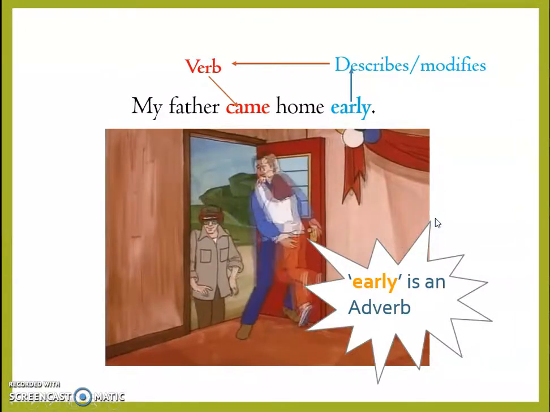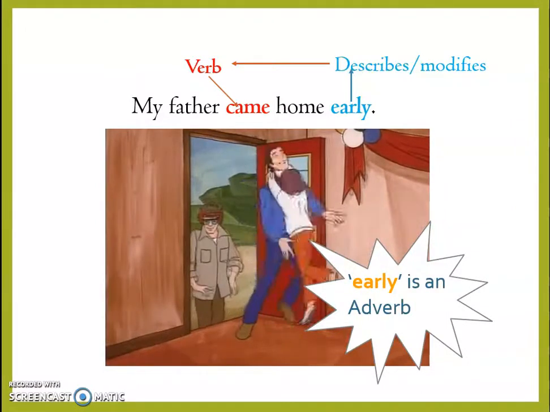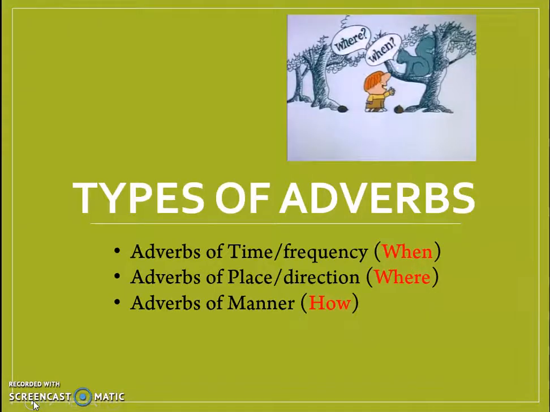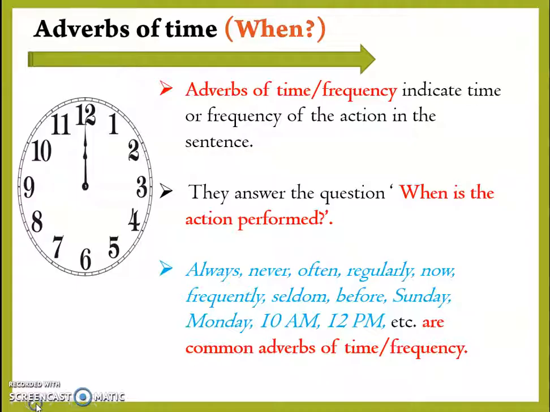So children, now that you have understood or got an idea about adverbs, let us learn about them in detail. In this video, we will learn about three types of adverbs: adverbs of time or frequency, adverbs of place or direction, and adverbs of manner. Starting with adverbs of time. Adverbs of time or frequency indicate the time or the frequency of the action in the sentence. They answer the question, when is the action performed?